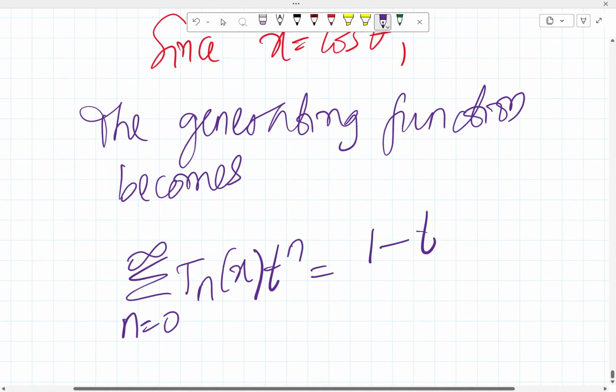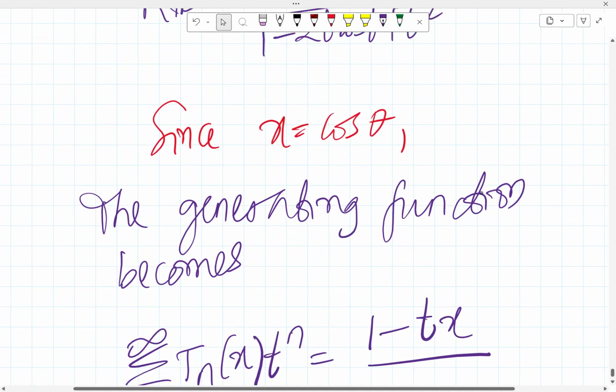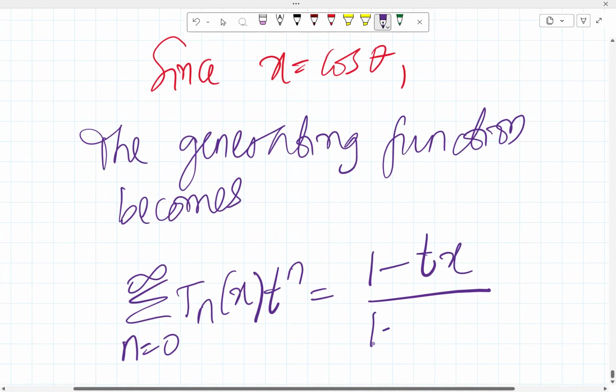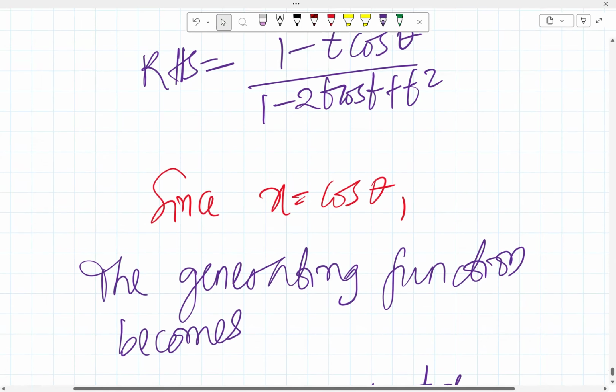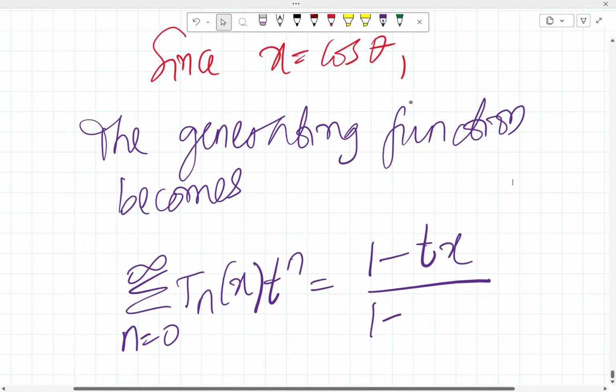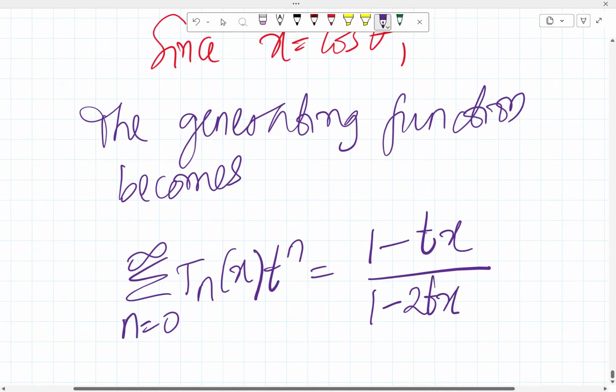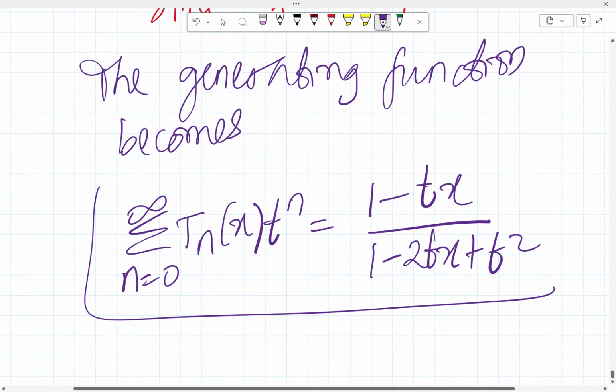We have 1 minus tx all over, down there, 1 minus 2tx plus t squared.